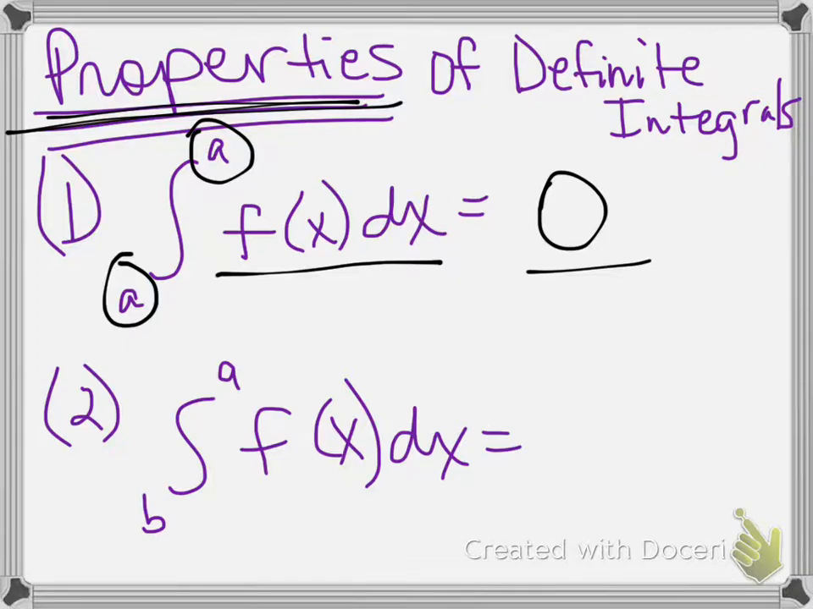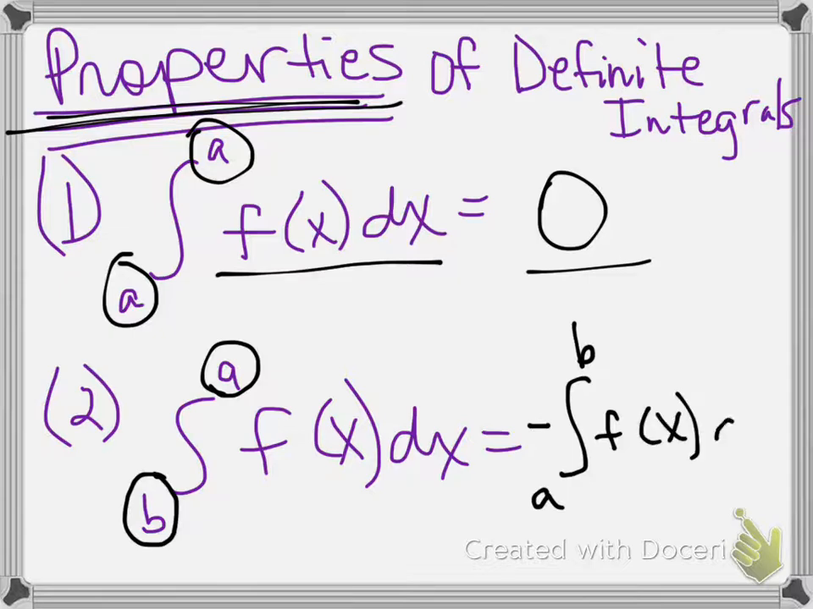The second property is, what if my limits of integration are backwards? It's supposed to be A to B, moving from left to right, but this one's going from B to A, moving from right to left. Well, that just means that the answer is going to be the opposite of what it normally would have been if this had been written in the correct direction. So if my limits of integration are switched, then the answer is just going to be opposite what it would have been to begin with.